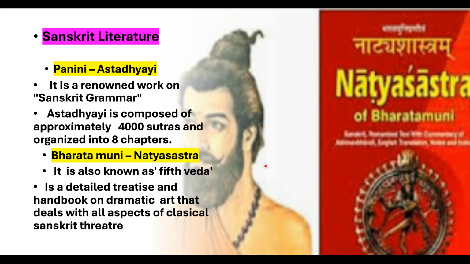Now we are talking about Sanskrit literature or Sanskrit books. First one, Panini. Panini's book is Ashtadhyayi. It is a renowned work on Sanskrit grammar. Ashtadhyayi is composed of approximately 4000 sutras, which are organized into 8 chapters. Next one, Bharatamuni. Bharatamuni's book is Natya Shastra. It is also known as Fifth Veda.